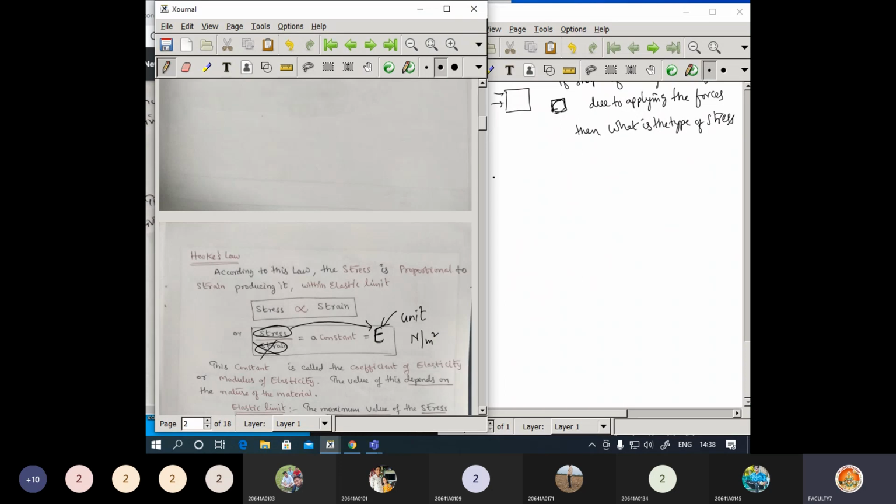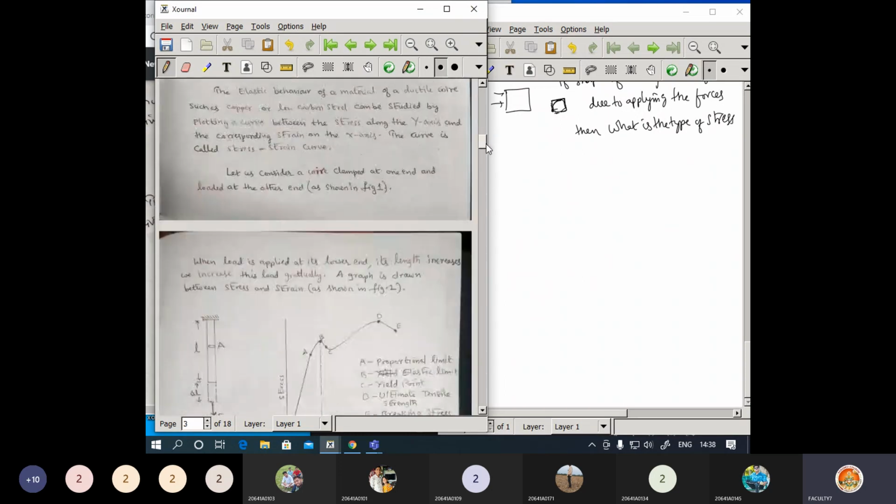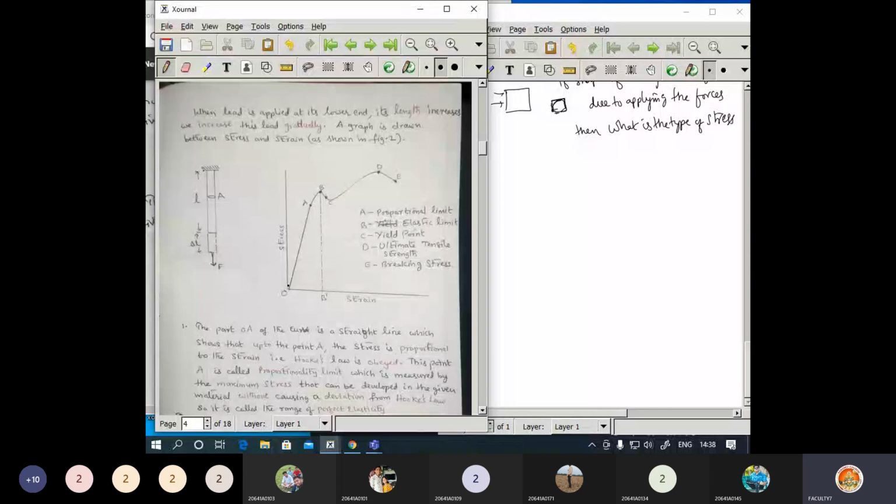Next, regarding this particular stress strain diagram, you have certain regions: O to A, next A to B, B to C, C to D, and D to E. Depending on this diagram, I may ask a question. Sample question: within the elastic limit, between these two points, this is the elastic limit, or the proportionality limit. It will be proportional here.